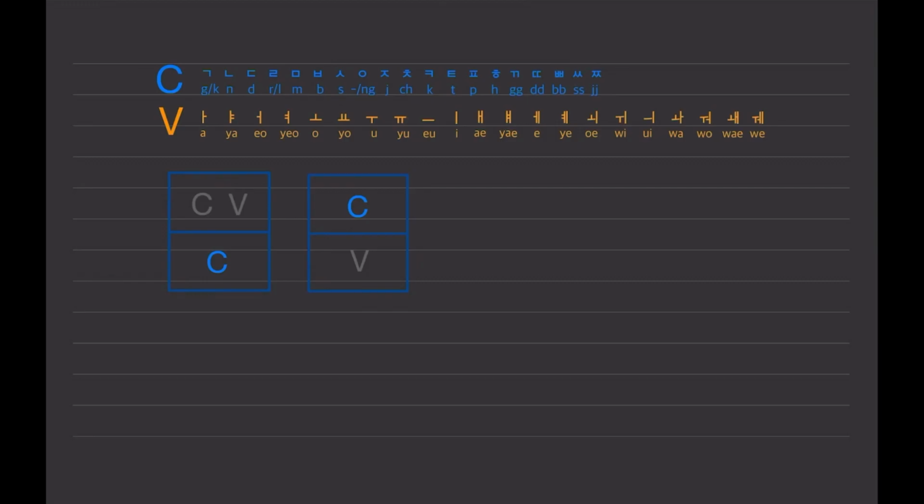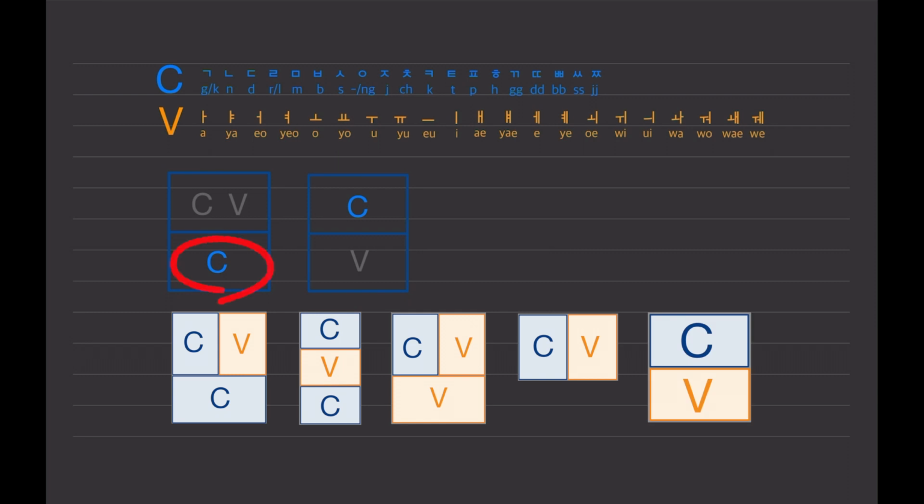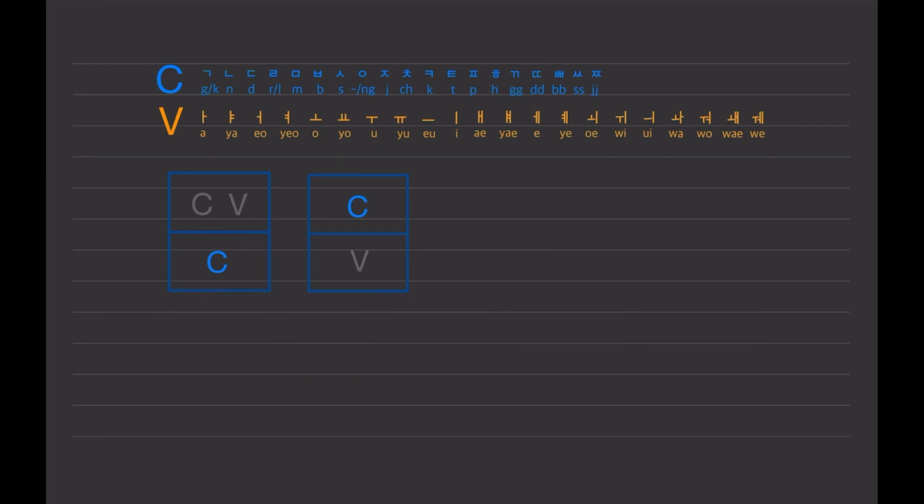Let's take a look at the first case. I just brought two syllable structures here as an example. Of course, these syllables can be other structures as long as the first one has 받침. When 히읗 is a 받침, it makes the following consonant aspirated. Then, are there special consonants that 히읗 makes aspirated?